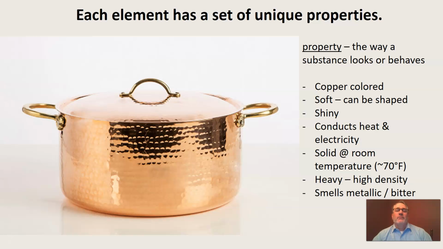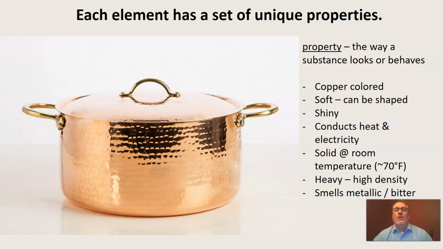So when we look at elements, and this is something that's true mostly of all pure substances, elements have a unique set of properties. And a property is just really anything that describes the way a substance looks or the way a substance behaves. So let's look at this copper pot, for example. This copper pot is made of copper.